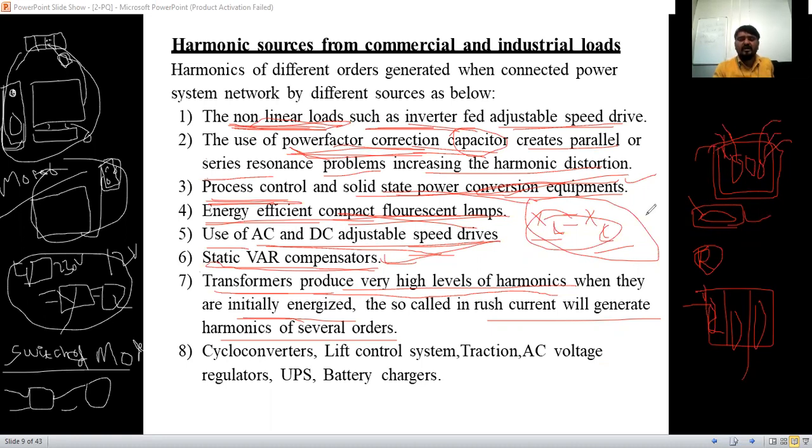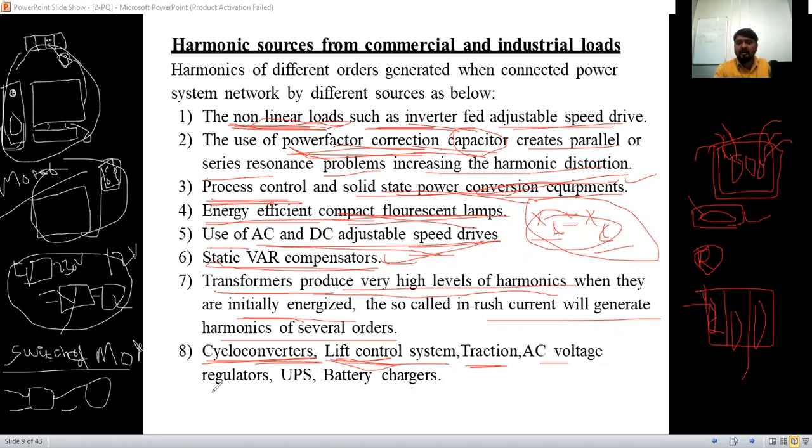Inverters and rectifiers are used everywhere, and cycloconverters, frequency controllers, converters as well. Cycloconverters are used in shopping malls and so on. Lifts use speed control, the lift system. Traction is used in electric trains.